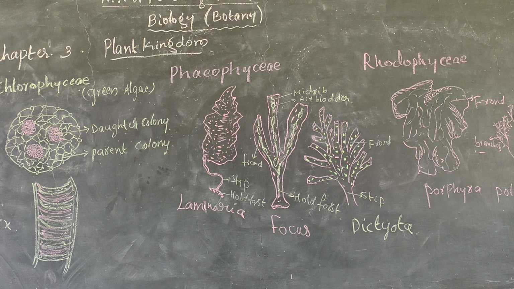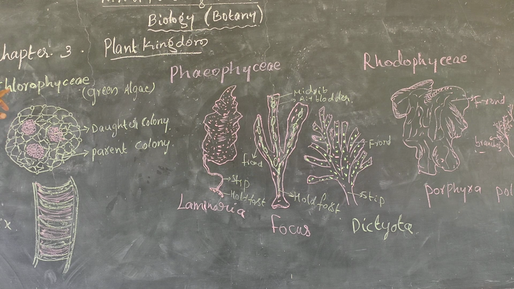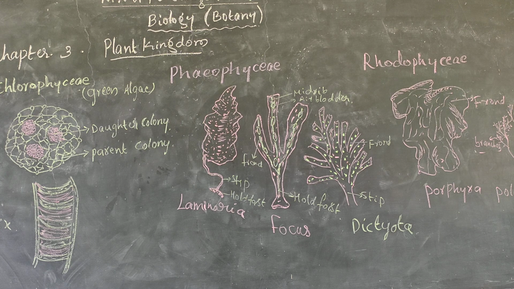In this Chlorophyceae, there are three important characters to remember. First one is colonial. Second one is filamentous, and also unicellular. It is a unicellular organism. It has a ribbon-type, tape-like structure, and in Volvox the daughter colony will be produced, giving offspring.